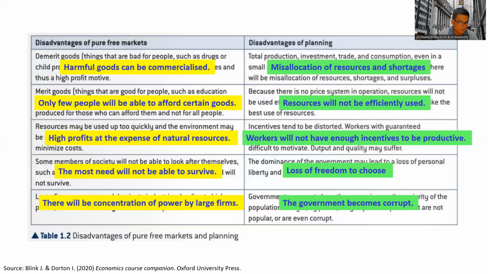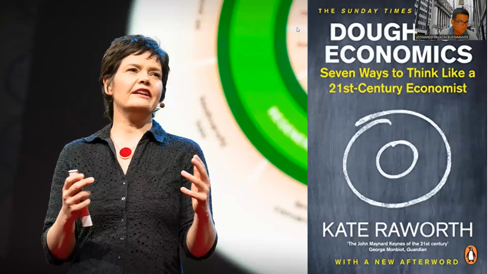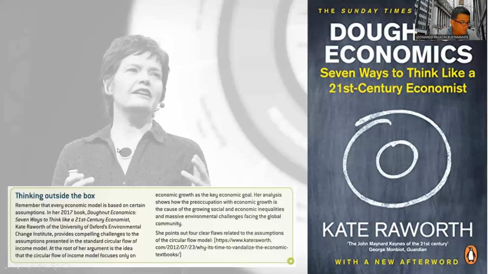Now, let me move on to the next part. This woman that I am going to present is Kate Raworth.